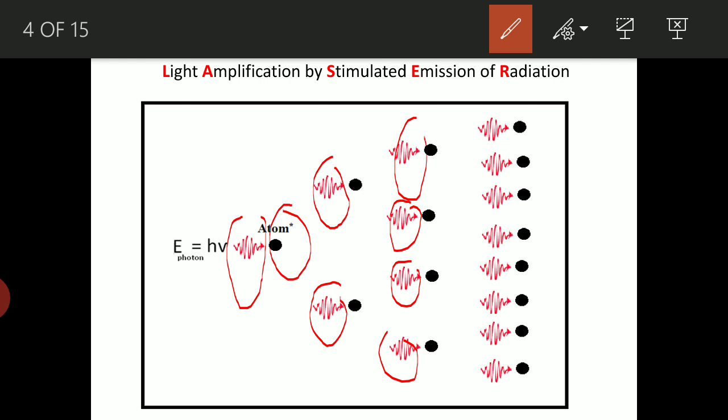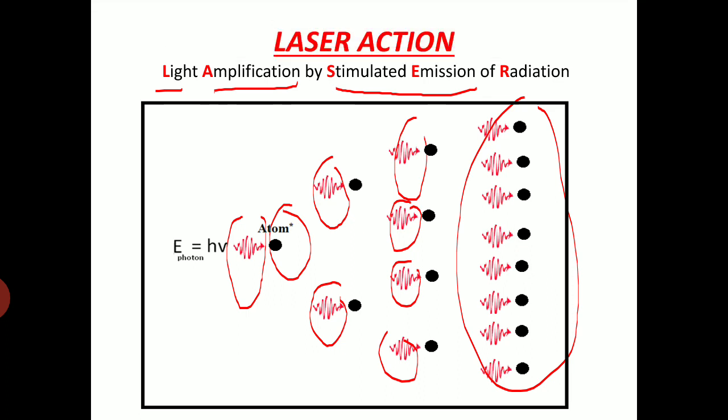Now these four photons interact with the atoms, and in turn they multiply, so it becomes 8. Then these independently interact with other atoms, so it will become 16. Likewise, the multiplication factor goes on increasing. That's why it is known as light amplification, by the process of stimulated emission. Therefore, this is exactly what laser stands for: light amplification by stimulated emission of radiation.